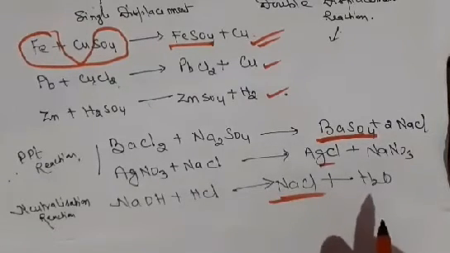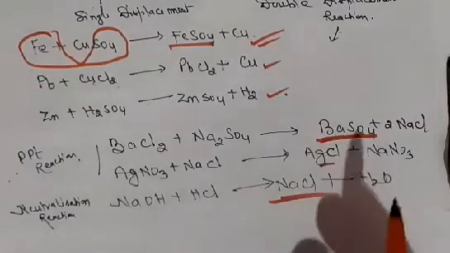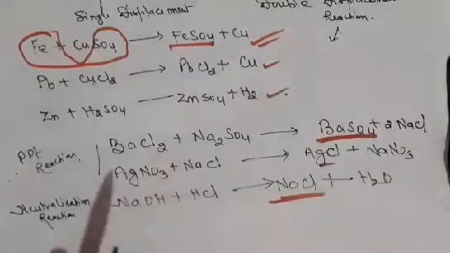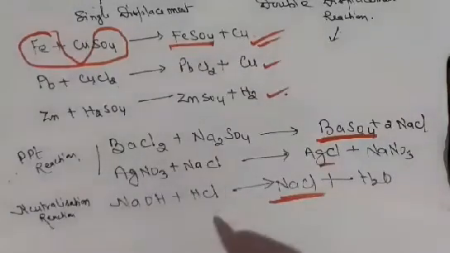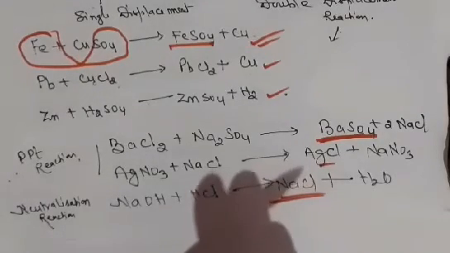This is called a neutralization reaction. So the double decomposition reaction occurs in solution, and it can be a precipitation reaction or a neutralization reaction. Okay, so these are the basic reactions.